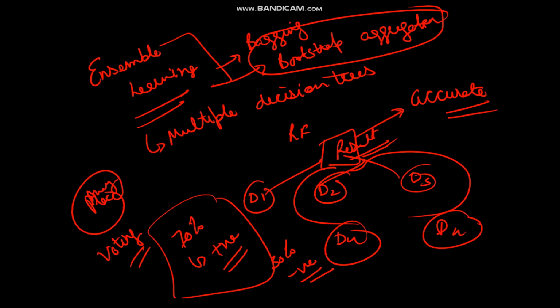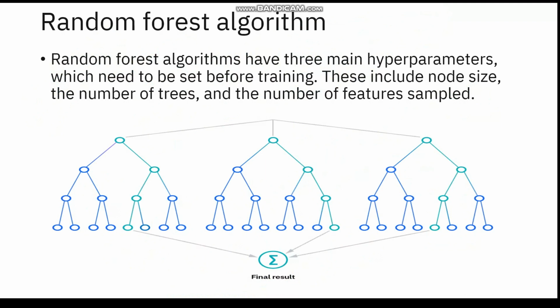So bagging and bootstrapping will be there, but one more feature that is coming in its name itself is randomness. It means we will take the values, the attributes, or the records for those attributes at random, not in a particular sequence, or there is no hard and fast rule to choose that. We simply pick the values with some random factor only, and that is how we create a random forest tree.